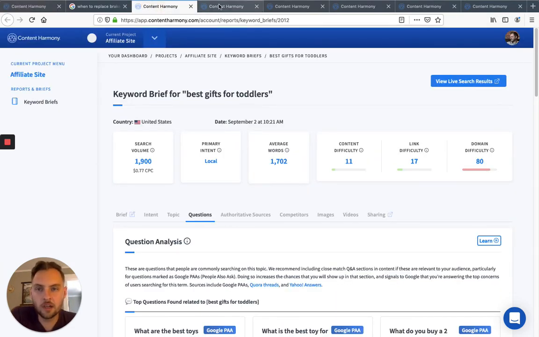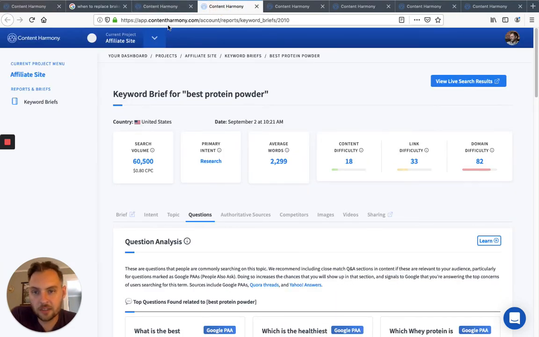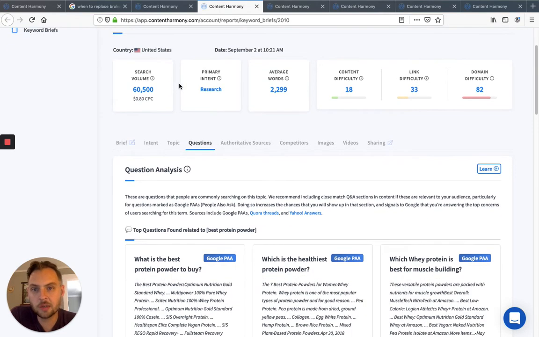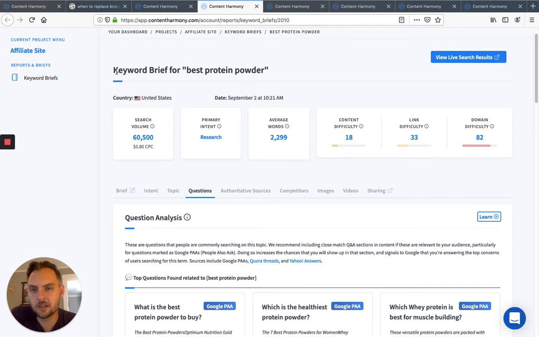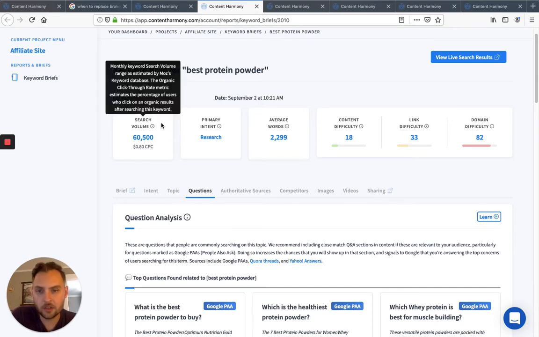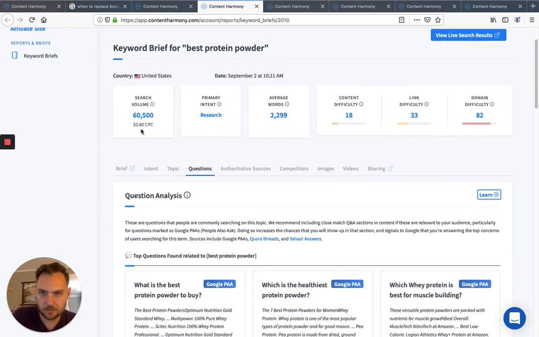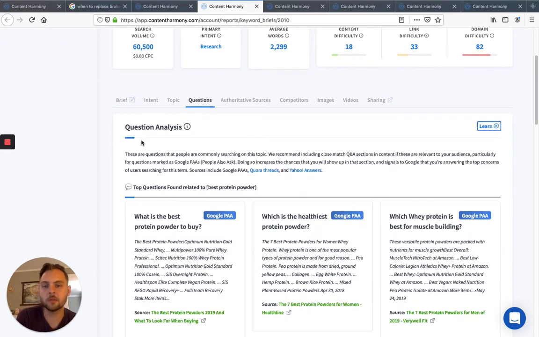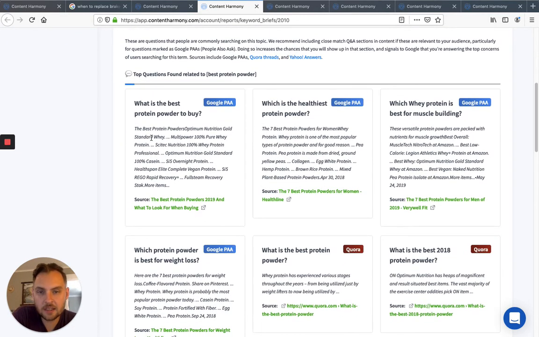So here's another content type. We've got a couple of affiliate types of keywords here. And let's look at best protein powder, because that's something where somebody's on a new diet or a fitness regimen, they just went keto or whatever, and they're trying to figure out all of this very sciencey nutrition type of stuff surrounding protein powders. So in this case, I'd be looking at the Google PAAs as kind of the high level: what are the big questions that the user's trying to answer?